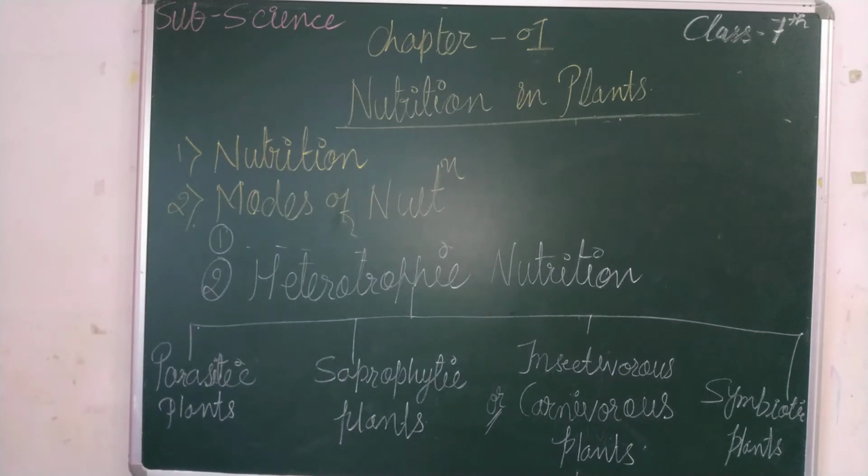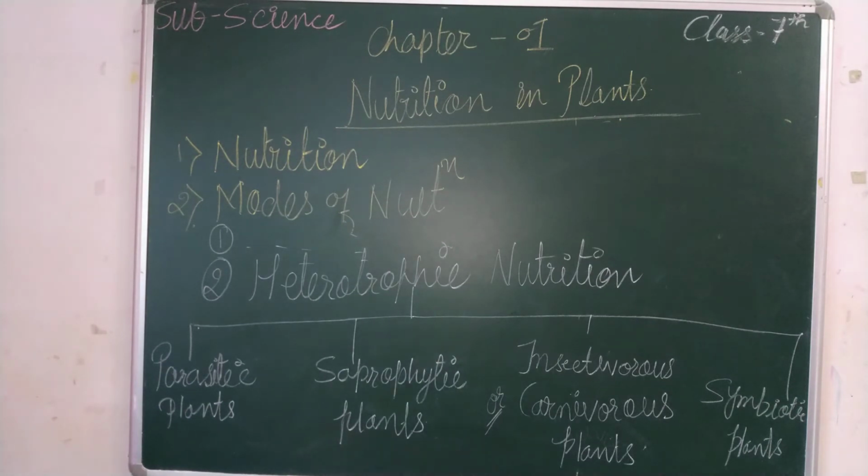First is parasitic plants, second is saprophytic plants, third is insectivorous plants or carnivorous plants, and fourth and last is symbiotic plants.